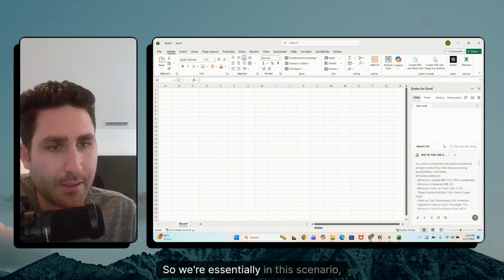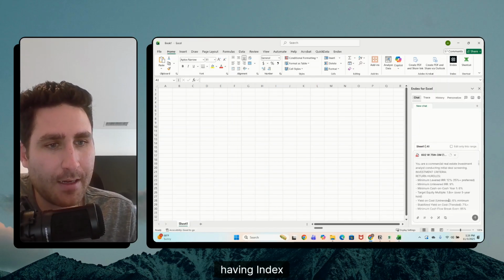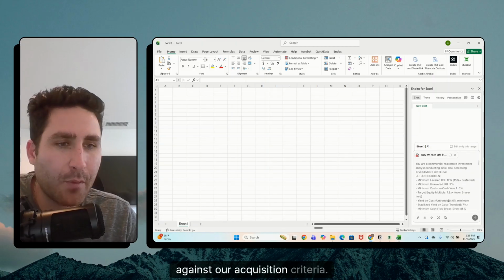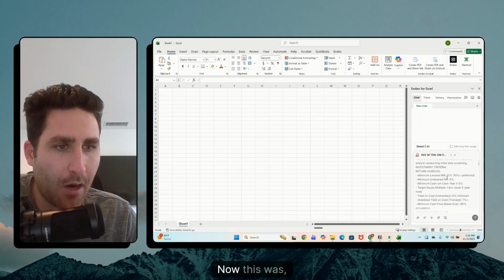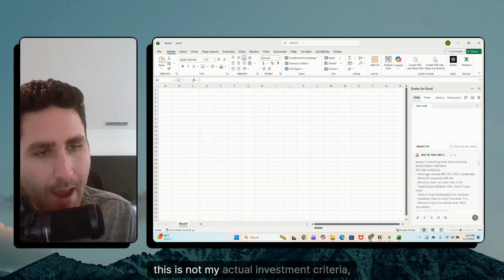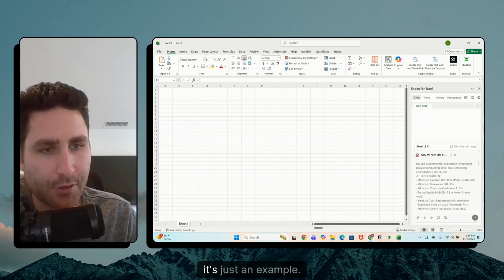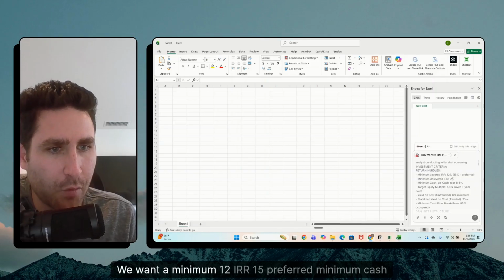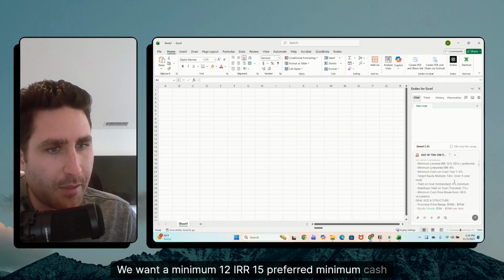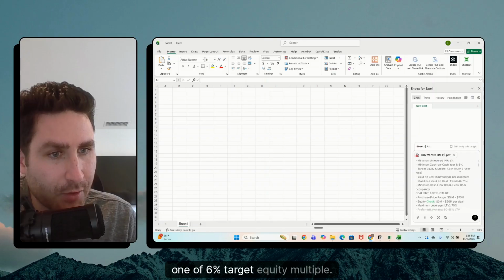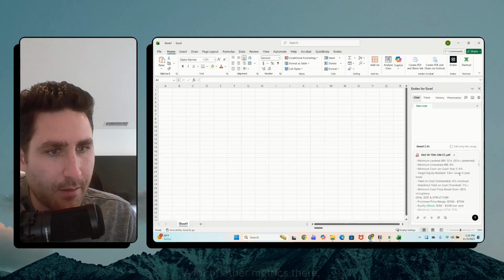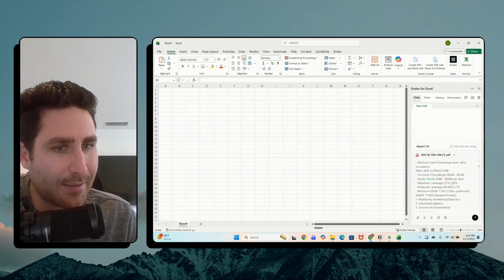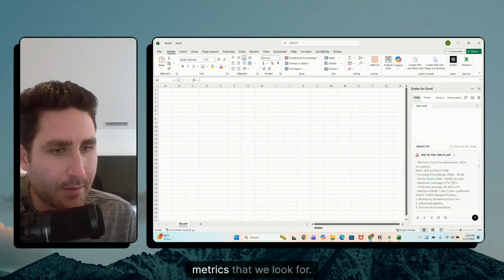So in this scenario, we're essentially having ENDEX screen this deal against our acquisition criteria. Now, this is not my actual investment criteria. It's just an example. But we have our return hurdles. We want a minimum 12 IRR, 15 preferred, minimum cash on cash yield of 6%, target equity multiple, a lot of other metrics there. Deal size and structure. These are the deal size metrics that we look for.